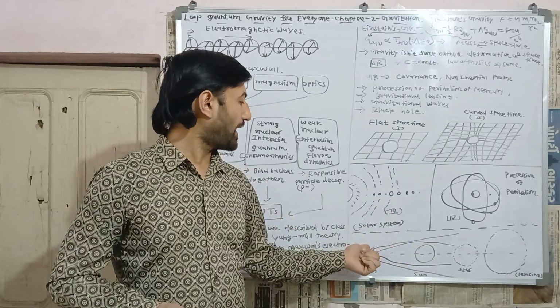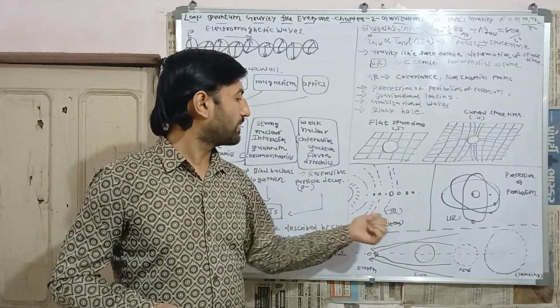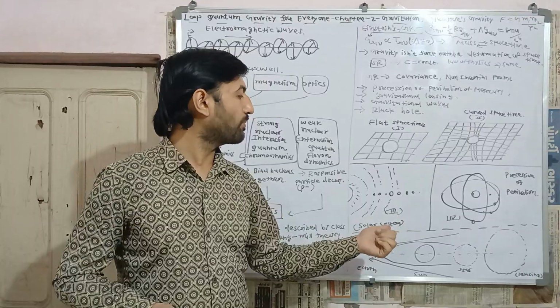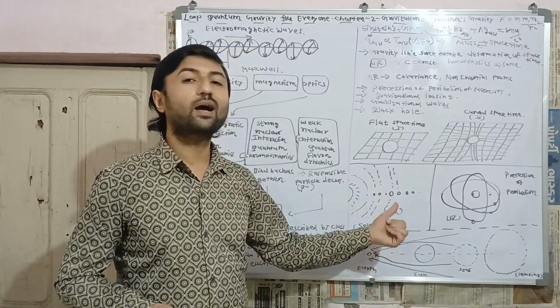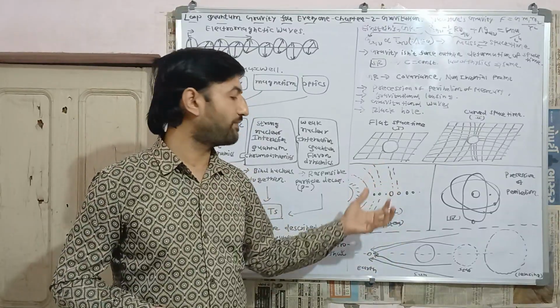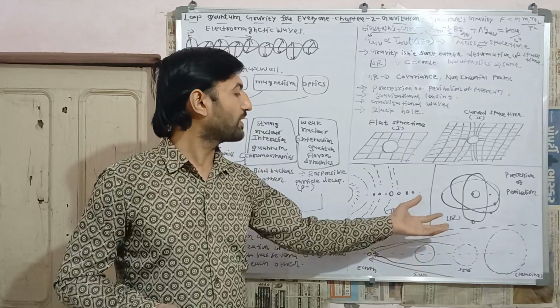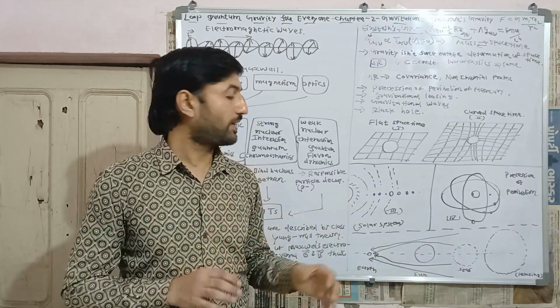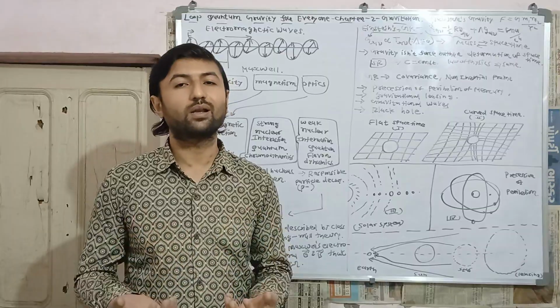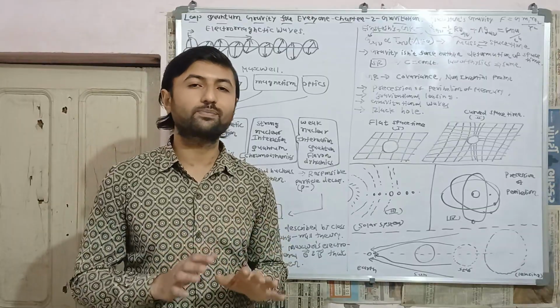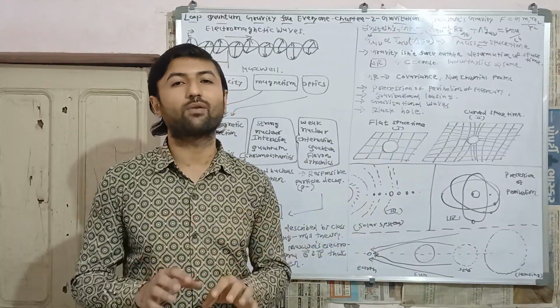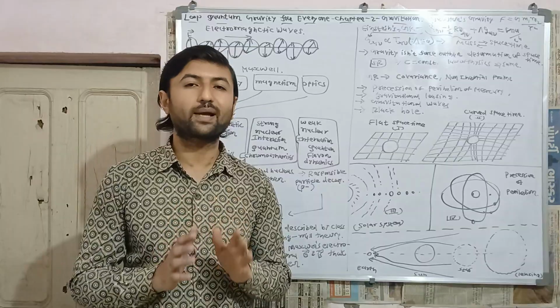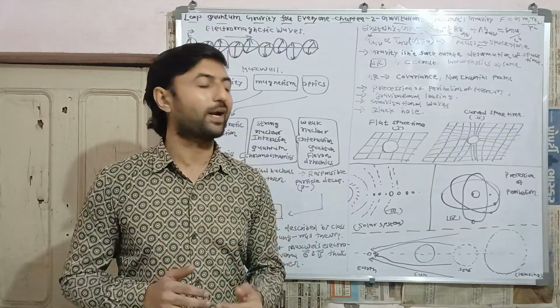So at earth, this light seems to move in the outward direction, and we will see these stars in zoom mode, which is known as gravitational lensing. Here I have explained gravitational lensing in simple words. It is a more complex concept that I will cover in a separate video.